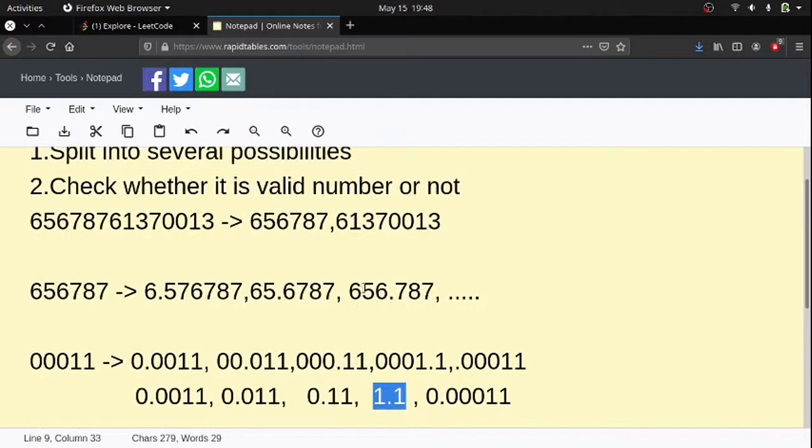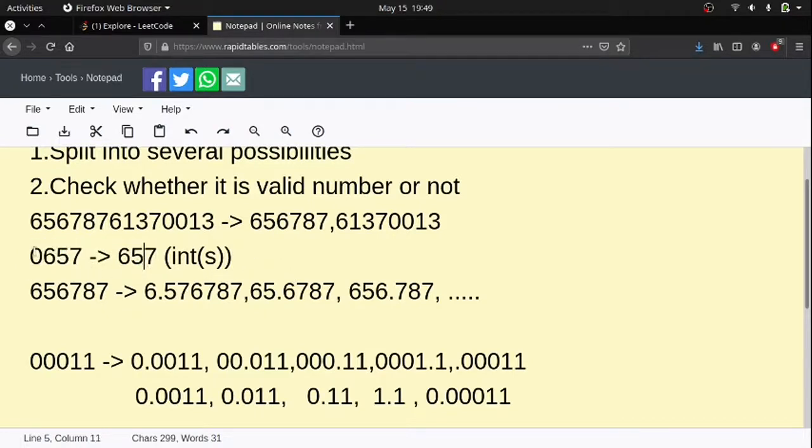And for some other values, like 0657, if it is converted, 657 will be formed. So for some conditions, we have to check the int of the string. If it is satisfied, then we can check whether it is valid or not.